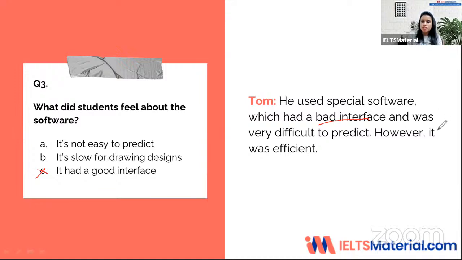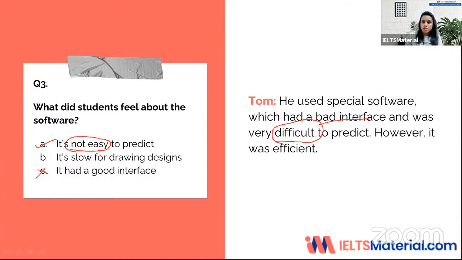Okay, and there was difficulty to predict. However, it was efficient. So what is the answer here? The answer is going to be, it is not easy to predict. Here there is a use of synonym. Here it says difficult to predict, whereas the option says not easy, which is a synonym. So you see there's a use of synonym, so it's important that you keep an eye out for this.